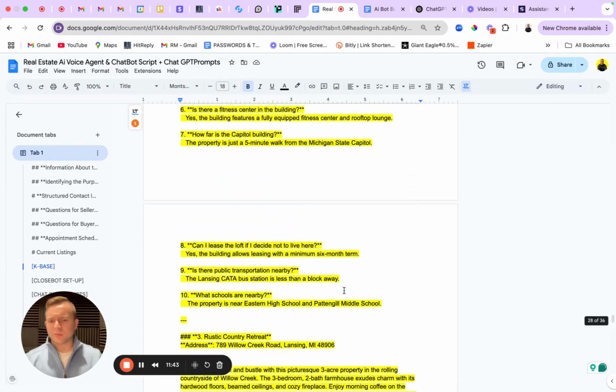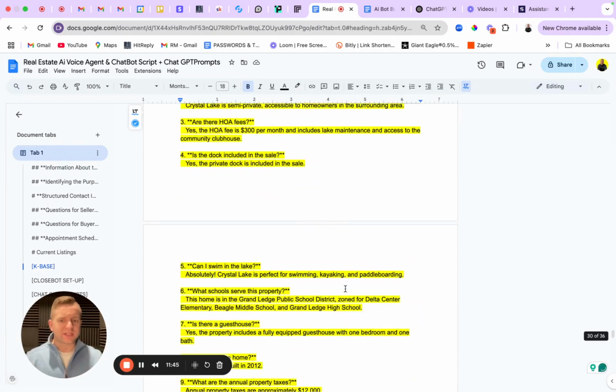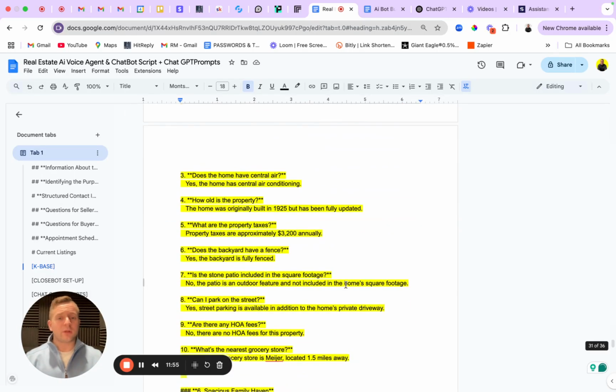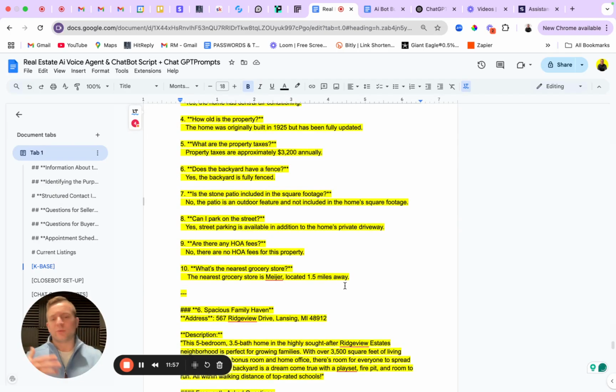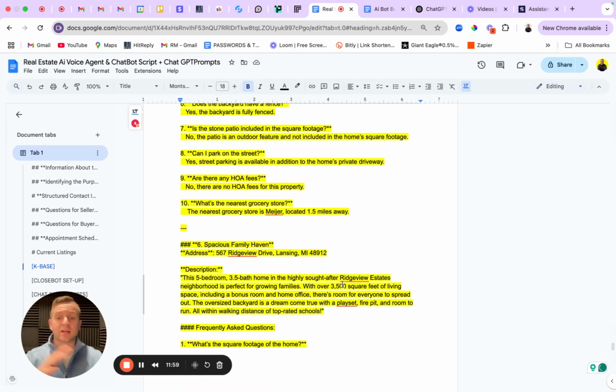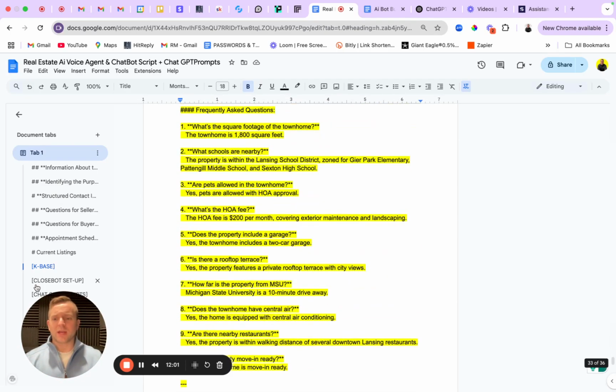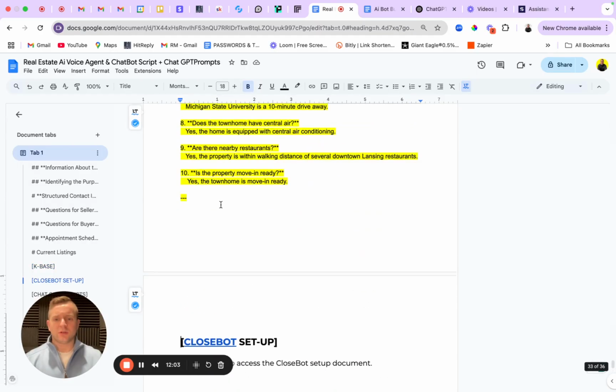Okay. I have some examples in here of listing properties, things like that. Let's say you're a smaller agent and you have no less than maybe 5 homes at a time, but no more than like a dozen. You could build all of that within SynthFlow and just update the prompt regularly without doing API key or any of that kind of stuff if you're not super techy. So I'm going to go ahead and come down to right here.